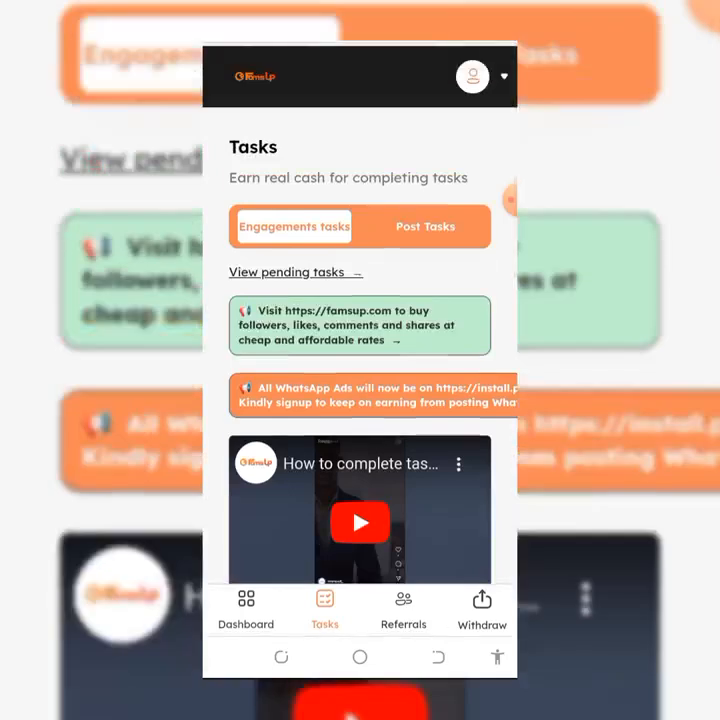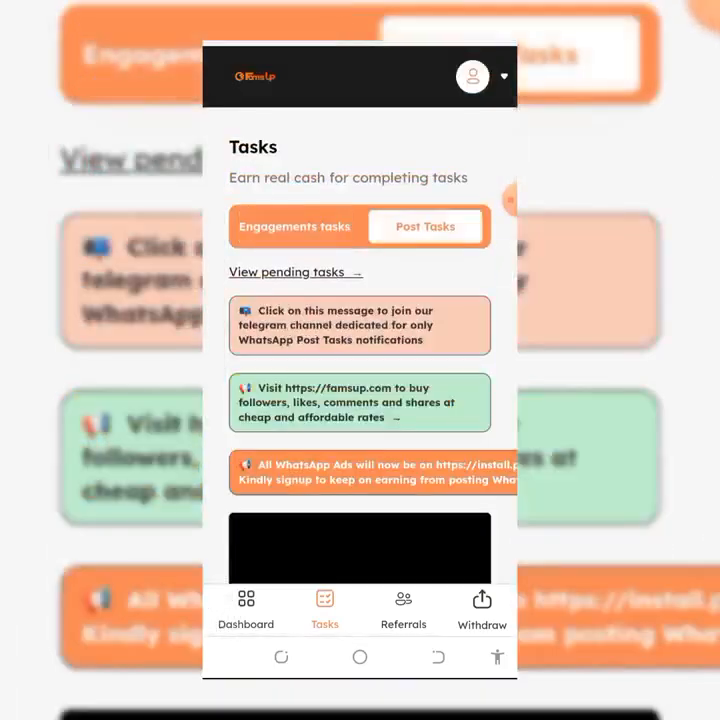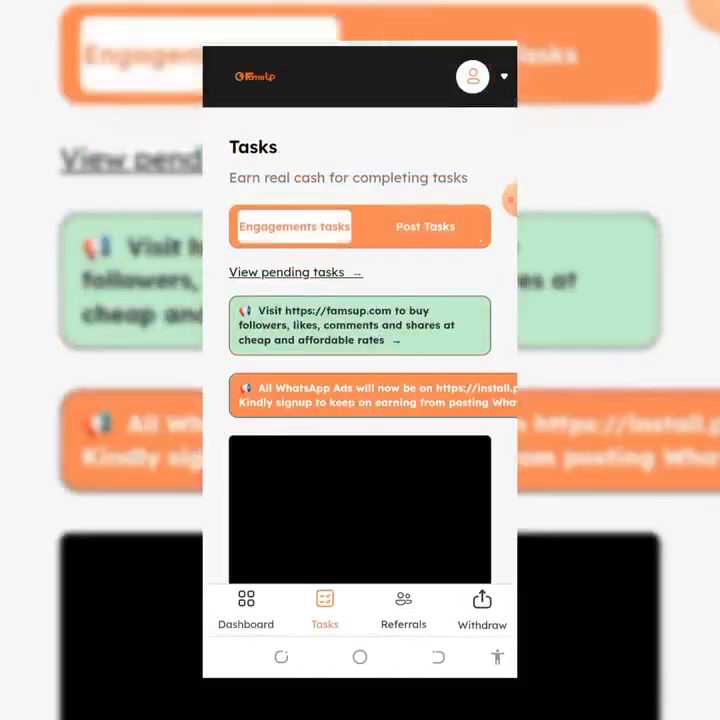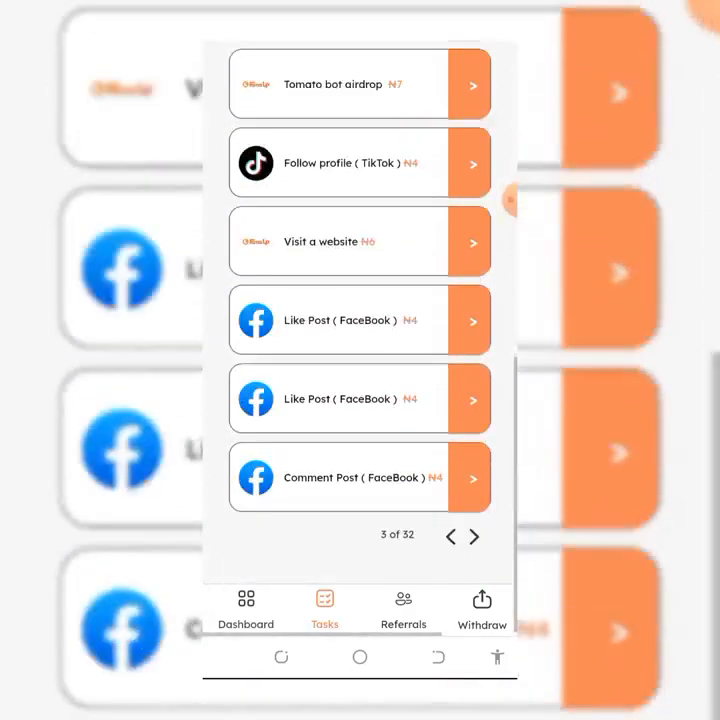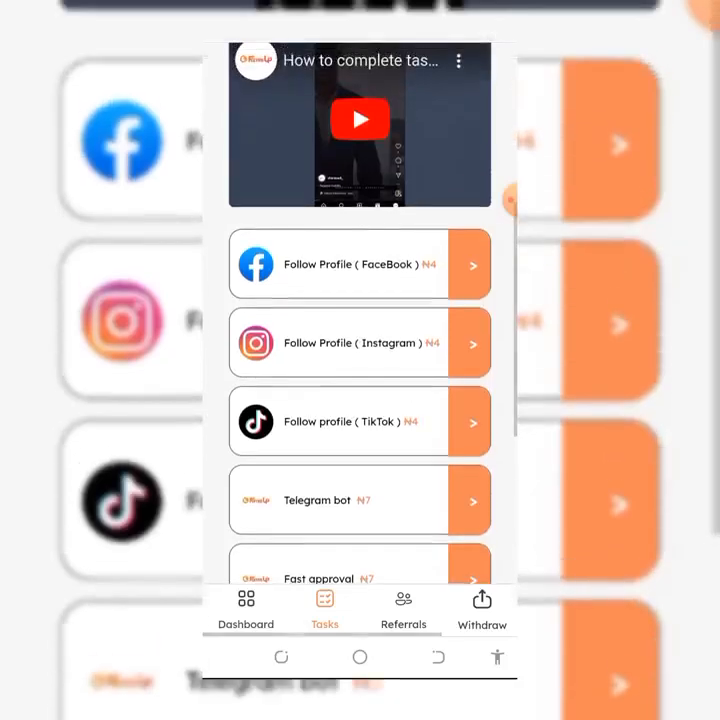If you have any pending tasks, you can view them. If you want to do engagement tasks, these are the engagement tasks. If you want to do post tasks, where you're posting things, these are the post tasks. Post tasks are not so many and the money is small. Engagement tasks are the real tasks. You can earn 6 naira, 10 naira, 7 naira, 7.5 there.